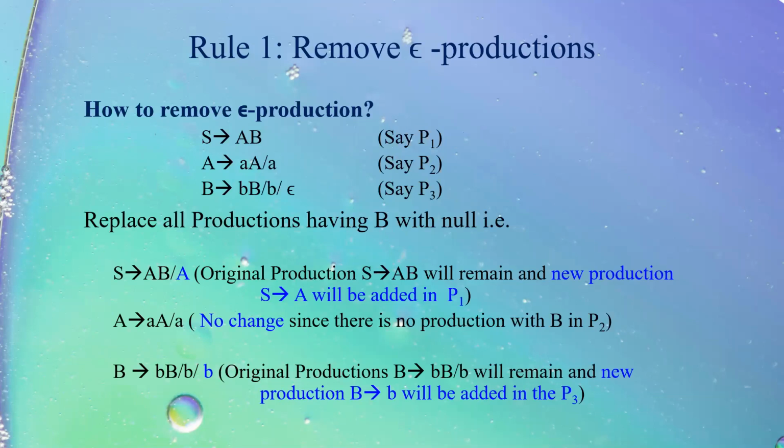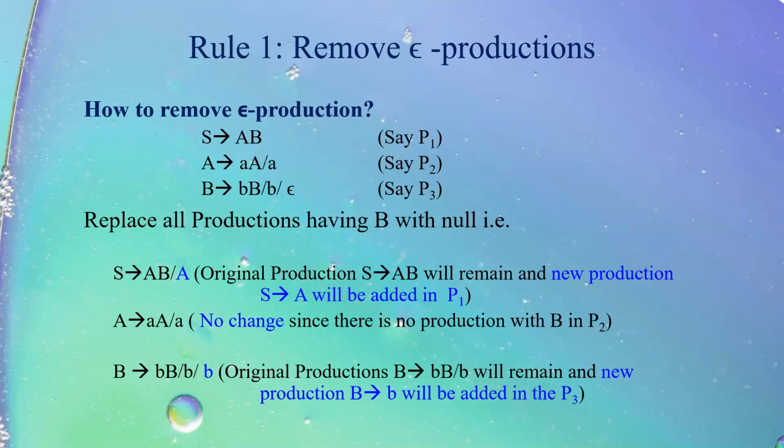As per the grammar given in the earlier slide, I have written that same grammar here. Say, for example, we say that first production name is P1, second is P2, and third is P3. Now what we will do, we will replace all productions having capital B with null. Why? Because we had a production B tends to epsilon. Epsilon means null.